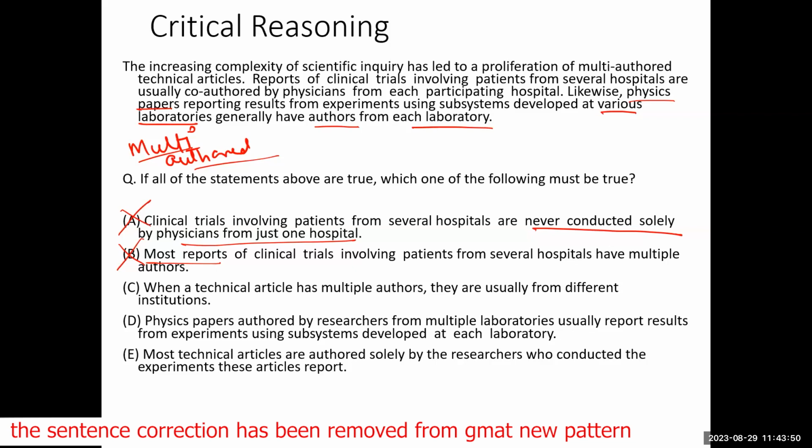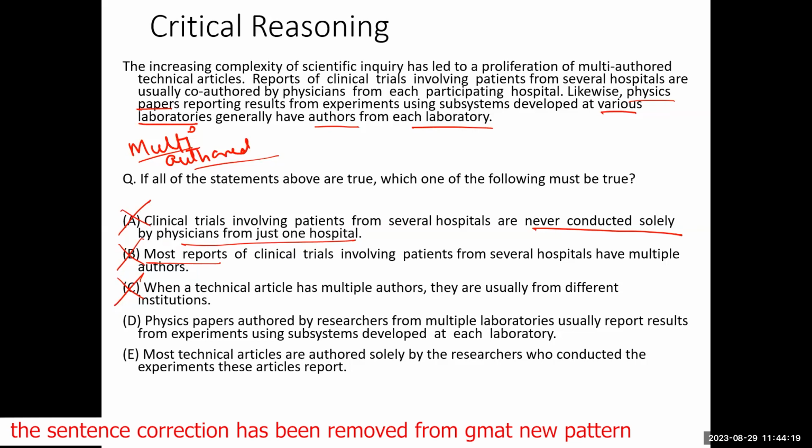Only when it is multi-authored, then this condition is satisfied. Similarly, when a technical article has multiple authors, they are usually from different institutions. No, they can be from the same institution but different departments. Yes or no? So number C also is not right.